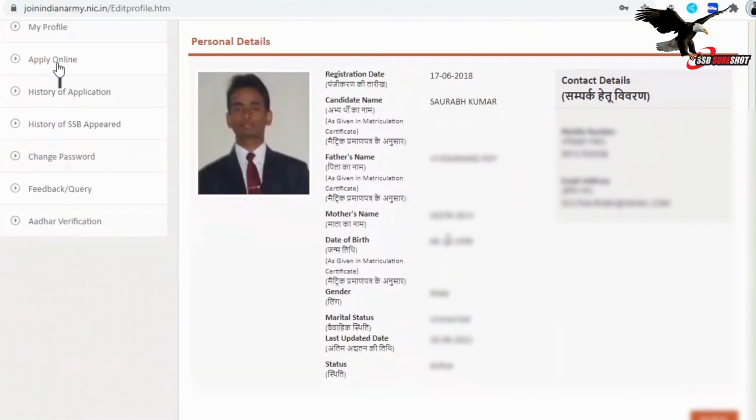If you have not registered, then you will have to put all the details like your name according to your matriculation certificate, your parents' names, your date of birth. These all things you will have to write during the registration on this site. Once you are already registered, you can click on apply online.